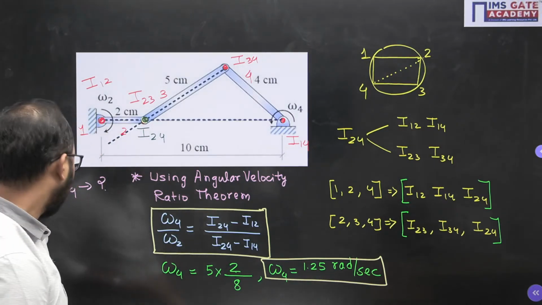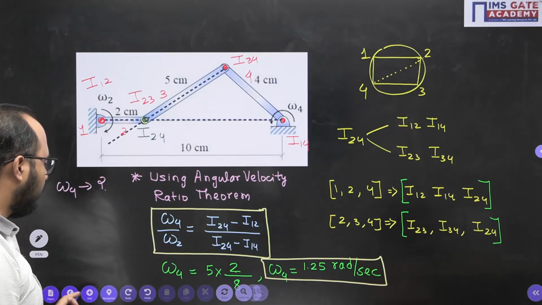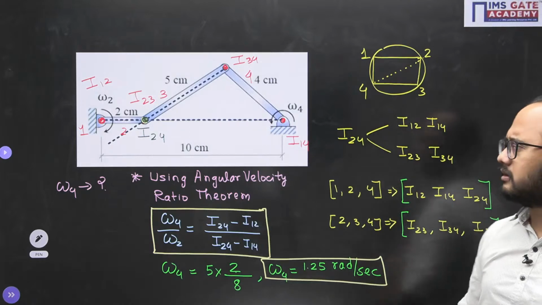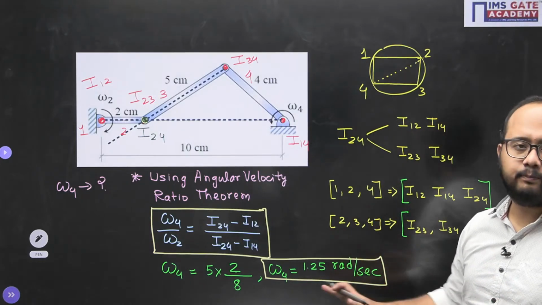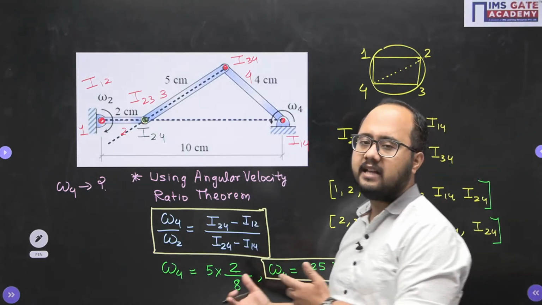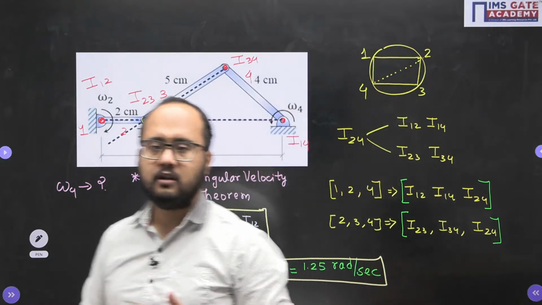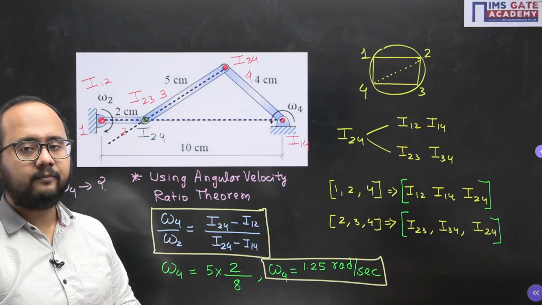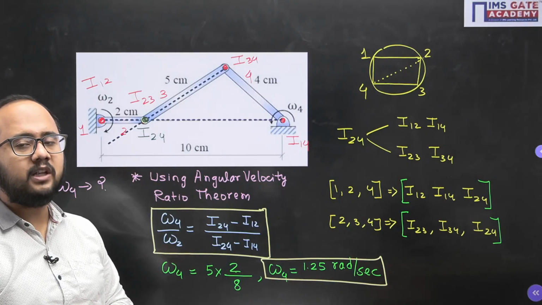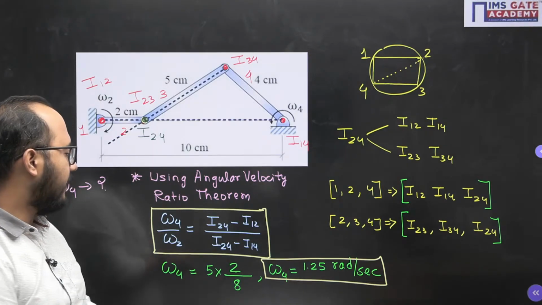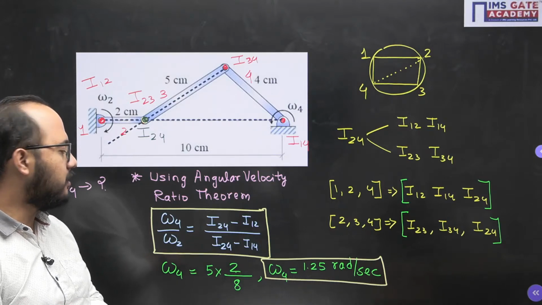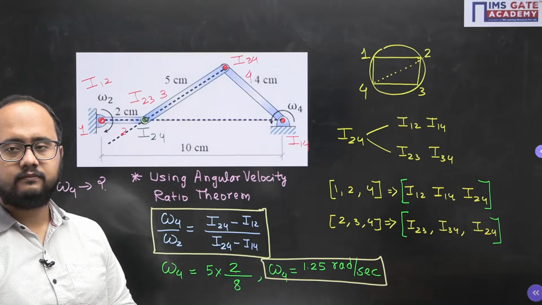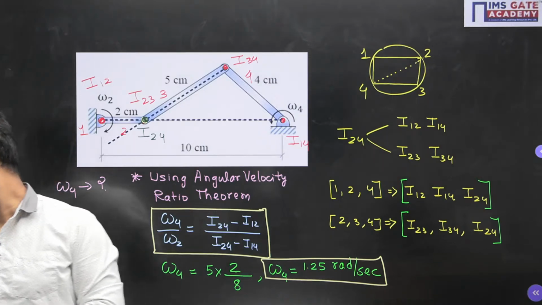Done. So we have solved almost all the problems. Some of the problems are left actually, and those are basically easy problems you can solve. These are the major problems in which students have suffered some issues, so that I have solved here. Okay, 1.25, not 1.5. It will be 1.25. Okay, 5 divided by 4, it will be 1.25. Done everyone?